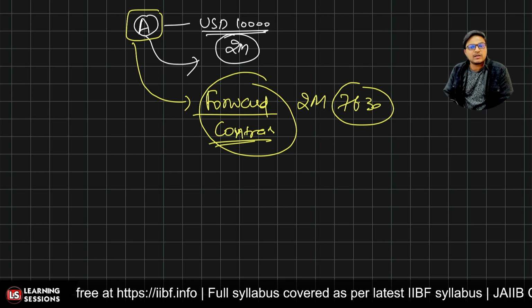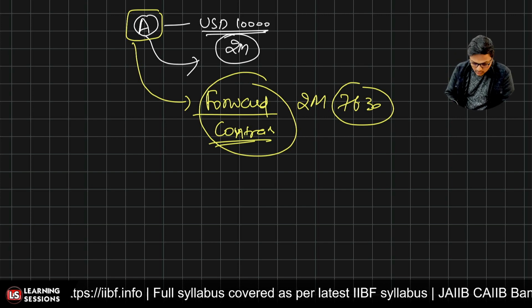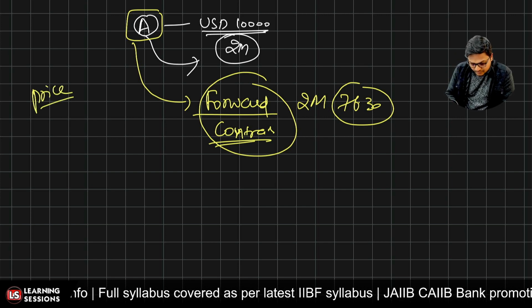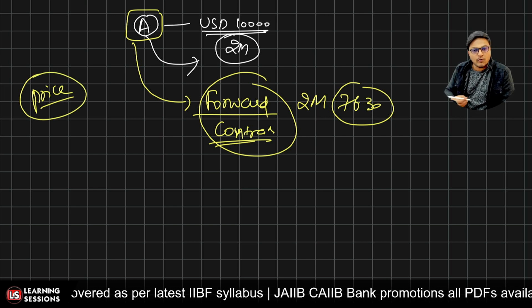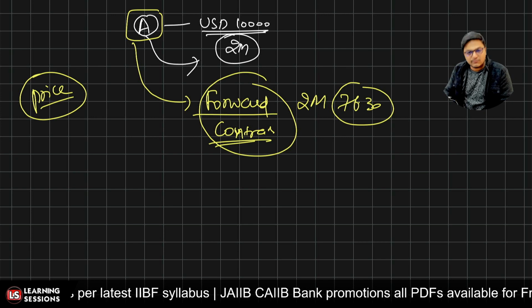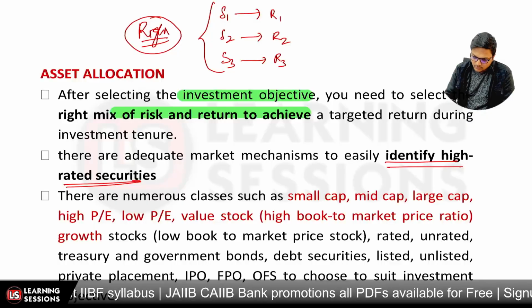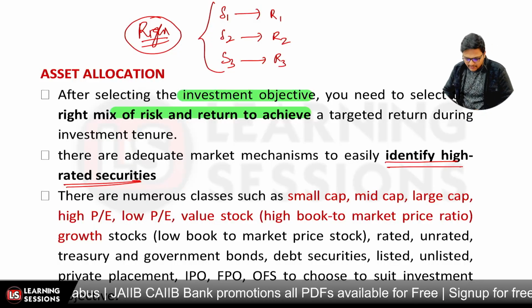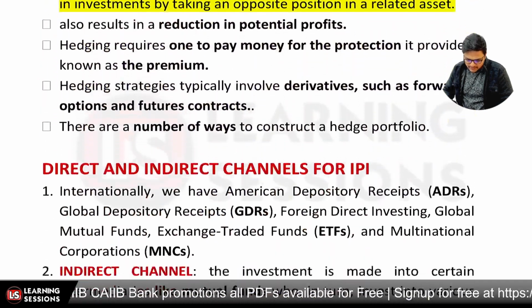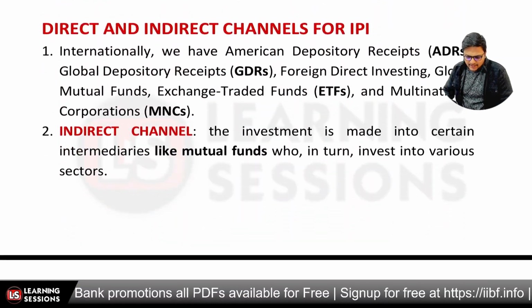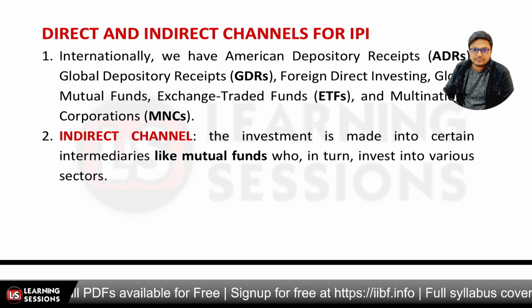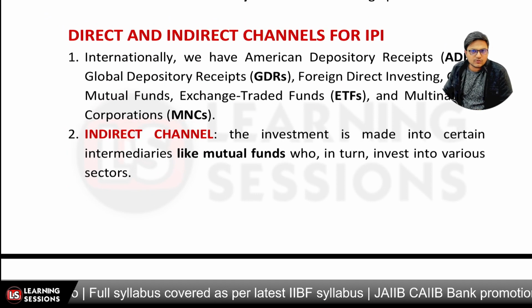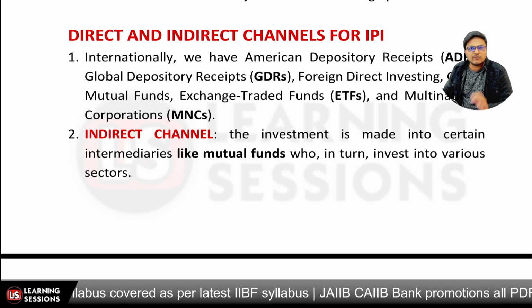But definitely when you are safeguarding yourself, you have to pay a price for it. So overall your profits diminish somewhat when you try to safeguard yourself. Okay, that's the funda related to it. And then after that it's related to the direct and indirect channels for IPIs, that is international portfolio investment. Okay, so what are the direct channels, what are the indirect channels? Let's have a look at it.